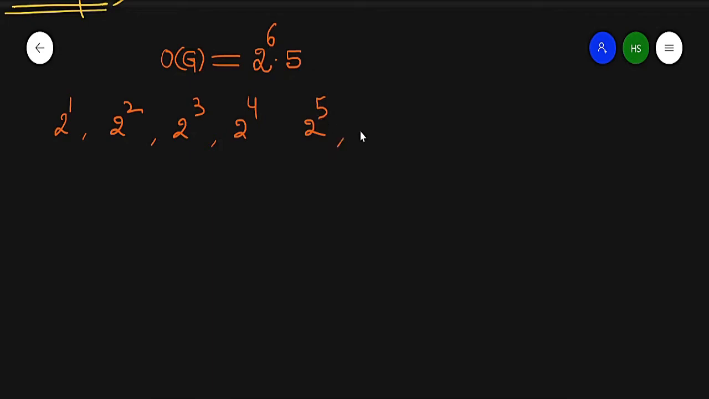Now if we have some group, the order of the group is finite. Suppose we have a group of order 2 raised to power 6 into 5. Now it means the Sylow first theorem states that G has at least one subgroup of order 2 raised to power 1, 2 raised to power 2, 2 raised to power 3, 2 raised to power 4, 2 raised to power 5 and 2 raised to power 6.